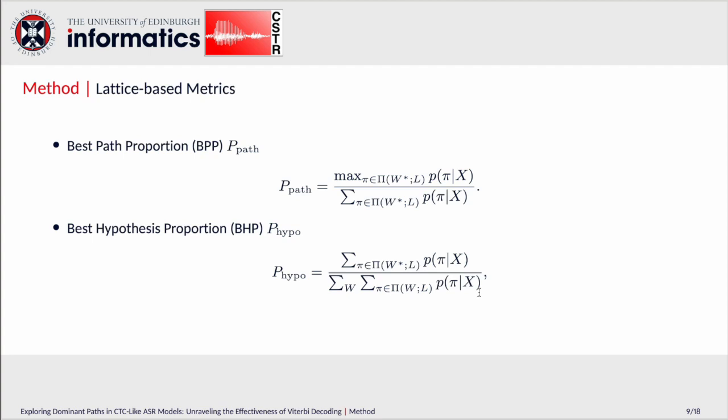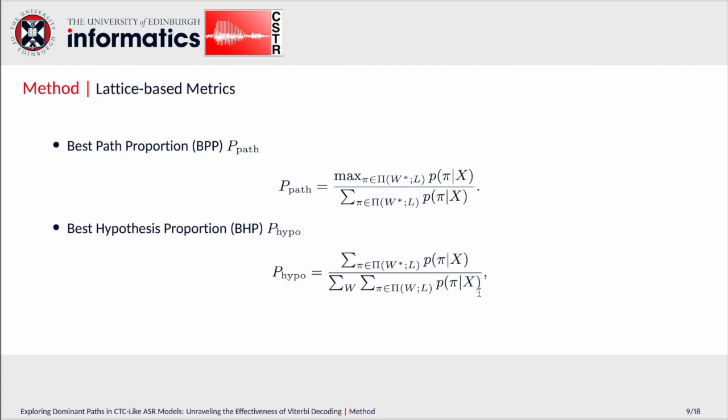Now we introduce two lattice-based metrics, best path proportion and best hypothesis proportion. Given a lattice, we can easily compute these two metrics as the definition. First, best path proportion calculates how much the best alignment occupies among all other alignments corresponding to the same hypothesis, W star, and W star here denotes the best hypothesis chosen by the Viterbi decoder.